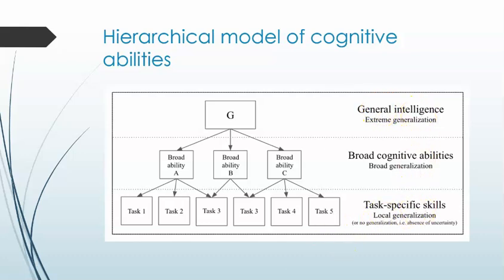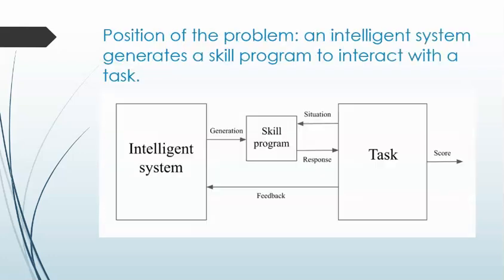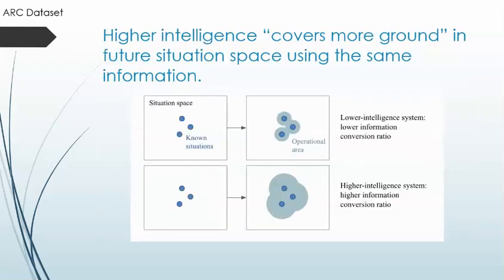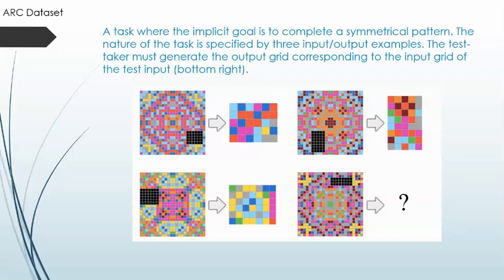Here these are all tasks: this is my task one, this is my task two, this is my task three.